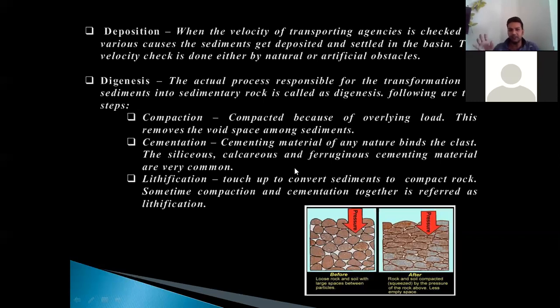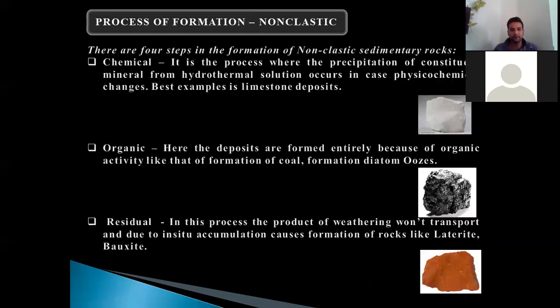Cementation. Cementing materials of any nature bind the clasts. The siliceous, calcareous, and ferruginous cementing materials are very common. Lithification. It converts sediments to compact rock. Sometimes compaction and cementation together are referred to as lithification. So in diagenesis, what happens? The loose sediments are converted into a compact sedimentary rock. For that, compaction, cementation, and lithification are responsible. So all these processes are commonly called the diagenesis of the sedimentary rock.